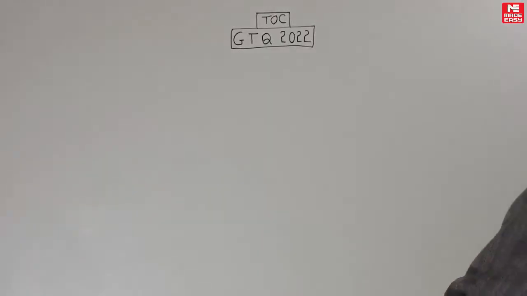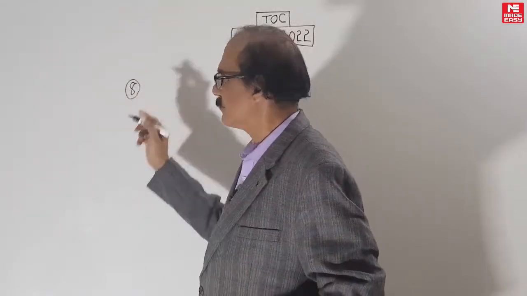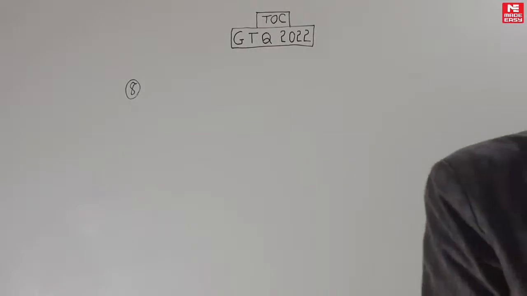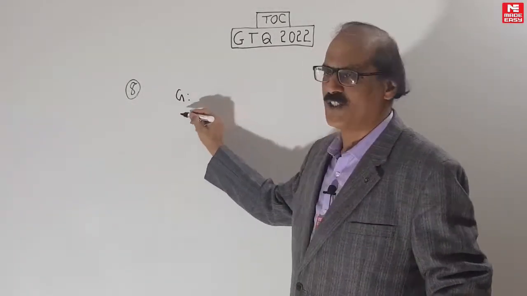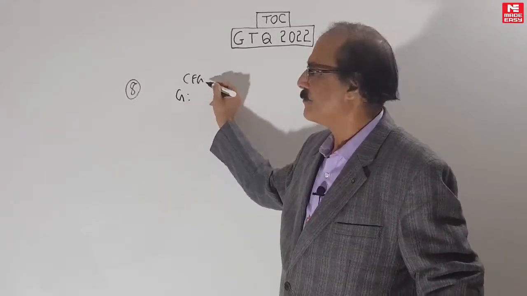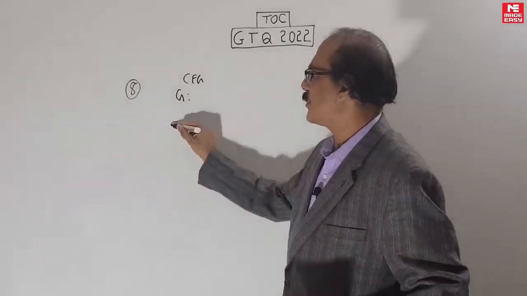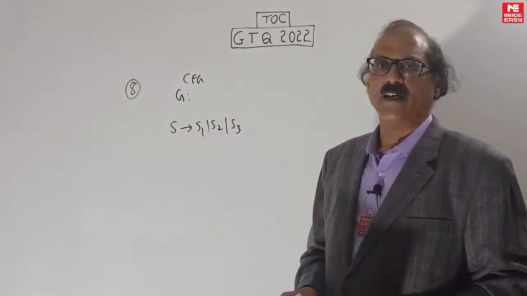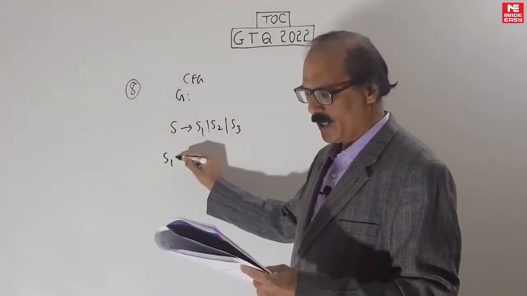Okay, question number 8. Here you are given a context-free grammar. Consider the following CFG. What is the grammar given? It is given S goes to S1, S2, S3. Clearly the language will have three parts, which will be in union.